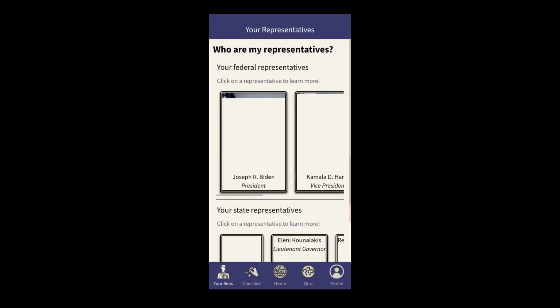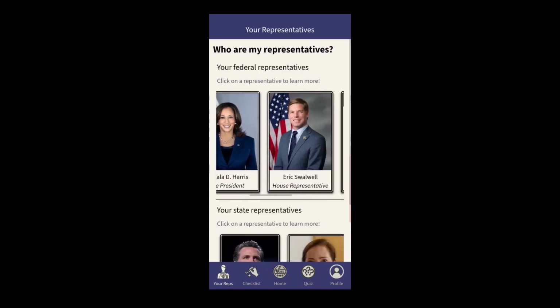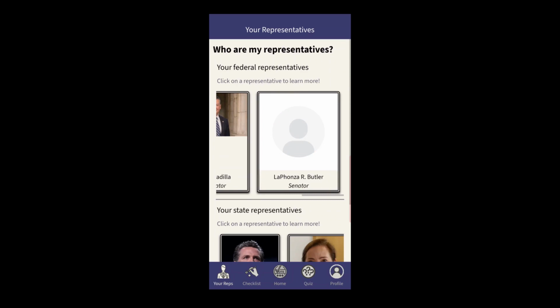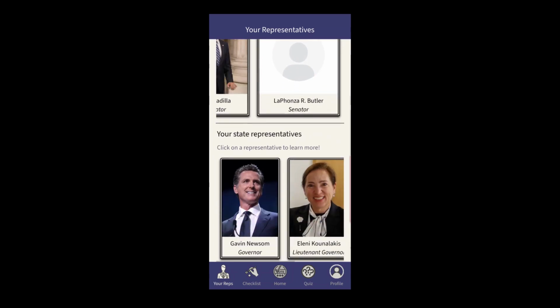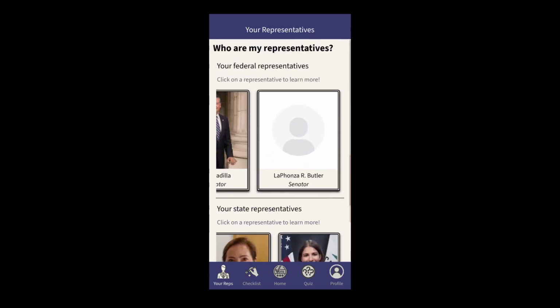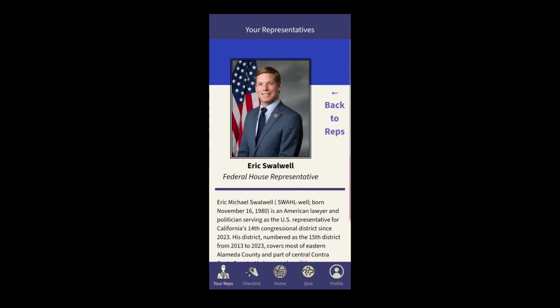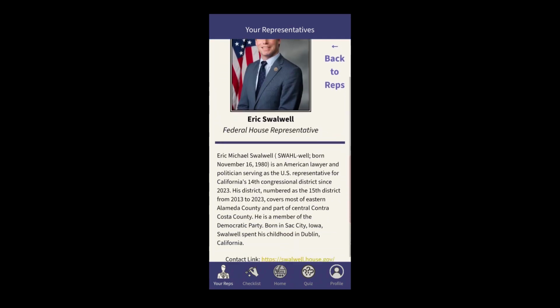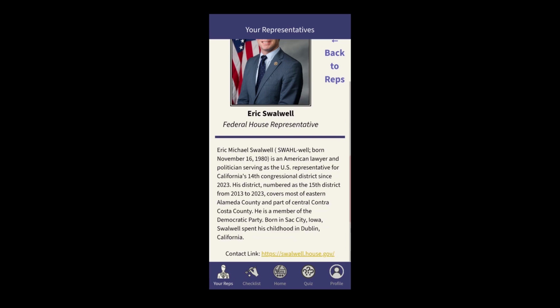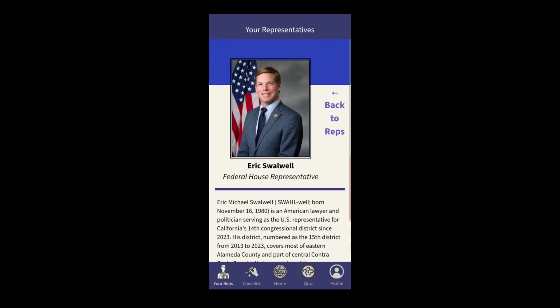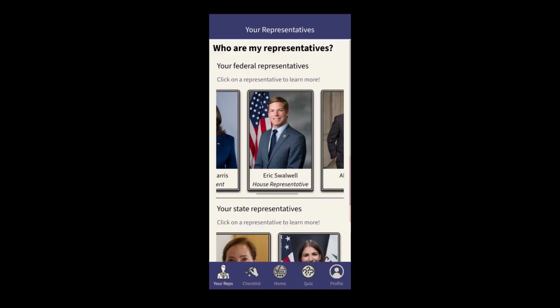Here, the user can see all their representatives, which is segmented by level. We have a separate bar for federal officials and one for state. The user can click on a representative, like Eric Swalwell, for example. Now we can see some information about him, like his political affiliation, his position, and a brief description of our representative. Now you can click the back button to look at your other reps.